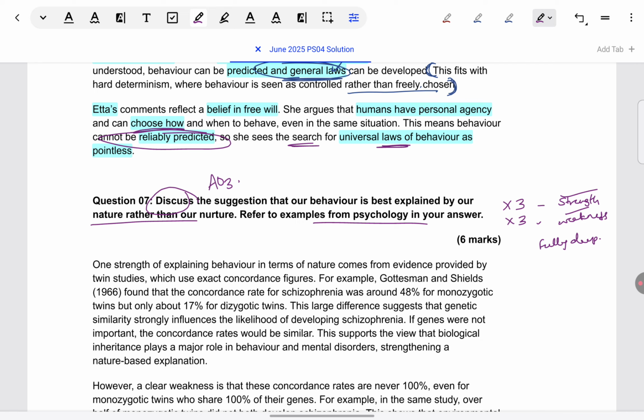Now, one question which comes a lot is when they say refer to examples from psychology in your answer, do we have to give multiple examples or can we give from the same topic that we have learned? You can give it from the same topic. When they say examples, they mean that for all your evaluation points, strength and weakness, or if you're taking two strengths or two weaknesses, though I don't recommend that, for both of the evaluation points, whatever it is, strength or weakness, make sure to give examples. Topics can be the same.